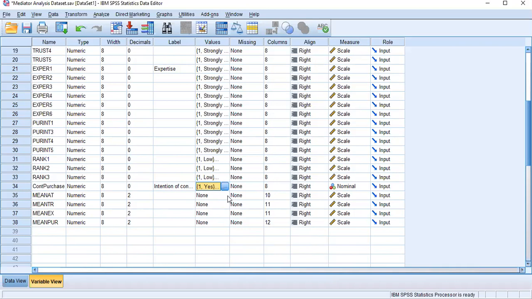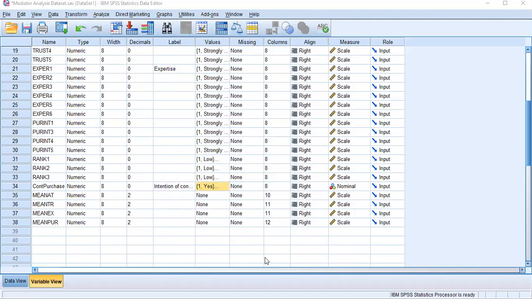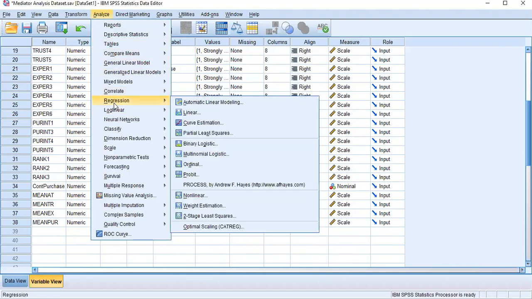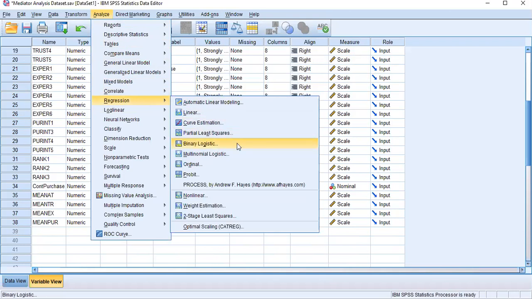Binary logistic regression can be used when your dependent variable has two categorical levels. How we can do it is very similar. Go to Analyze, then under Regression, you can see binary logistic here.